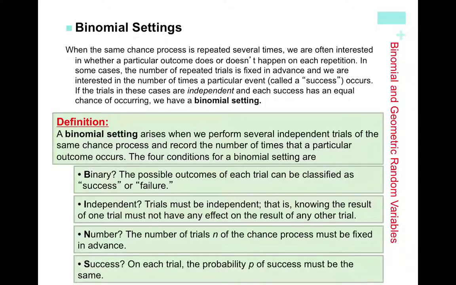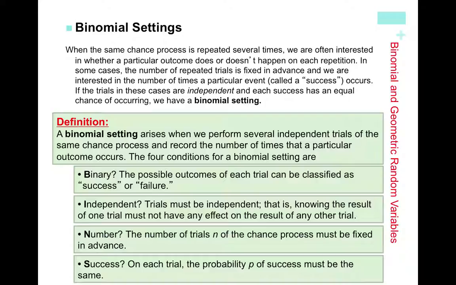And finally, success. On each trial, the probability of success has to be the same. So the probability of success of flipping a heads on a coin is always the same. It's always a half or 1 out of 2 every time you flip a coin, okay? Same with the 100 babies born. The probability of success would be the probability of getting a female. It's the same every time. It's always 1 out of 2, either a female or a male, okay? The roulette table would be the same. I think it's 18 reds out of 38 spaces, okay? It's the same every time.